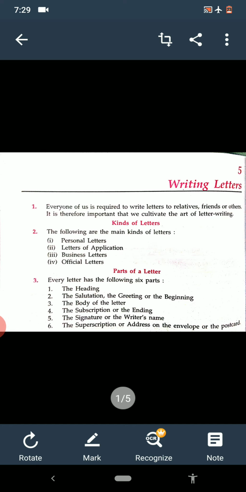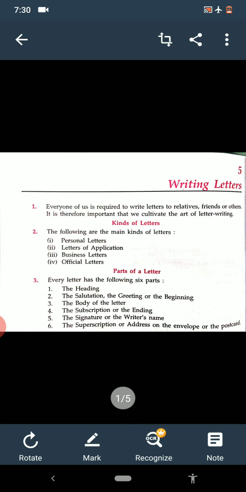So, we know very well that every one of us is required to write letters to our relatives, friends, or others. It is therefore important that we cultivate the art of letter writing. We may need to write letters to our friends sometimes in the office. Sometimes the requirements are there and we have to write the letters. So we must know how to write a letter.